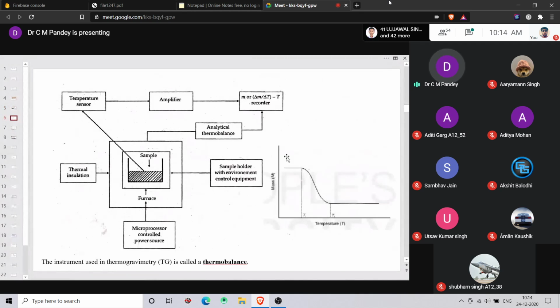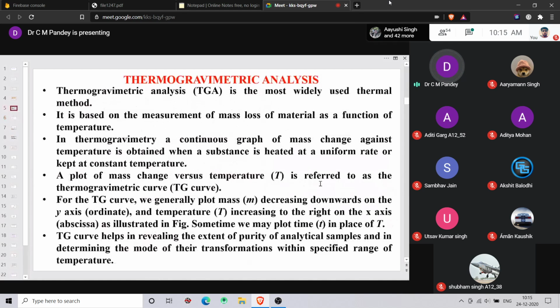On the right side of the screen, you will see a typical graph for a TG curve. When you increase the temperature linearly, there is a change in the mass of the system. Up to the point Ti, there is no change in the mass of the system; that is a straight line. After that, there is a decrease in the mass of the system. You study how much of the mass is decreased using TGA, thermogravimetric analysis.